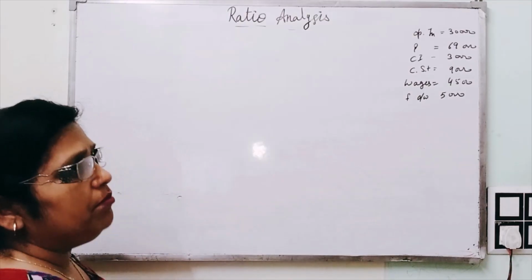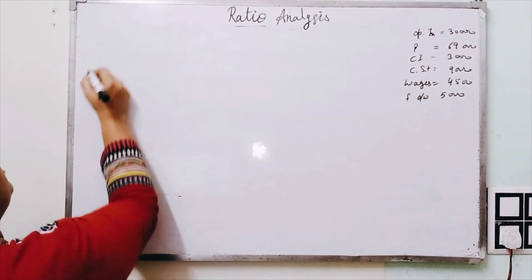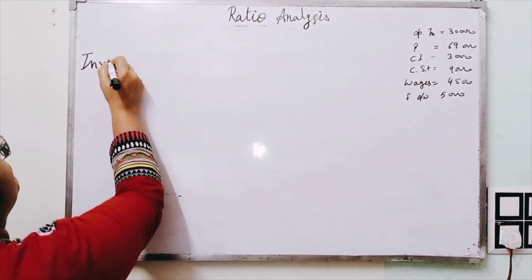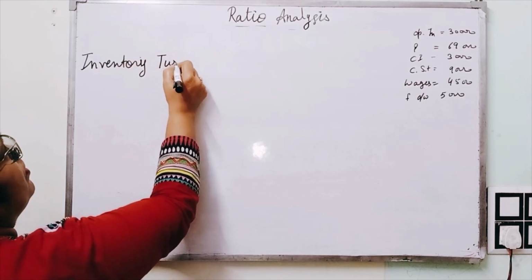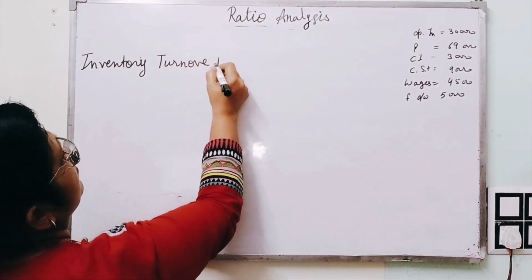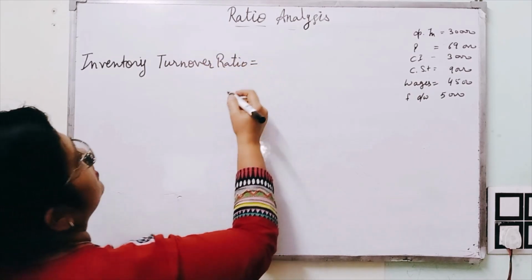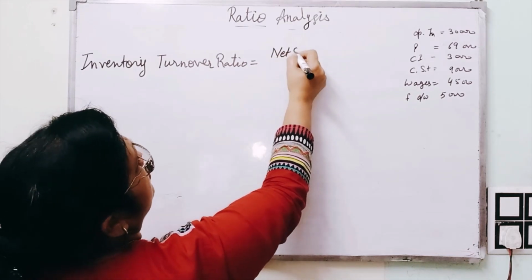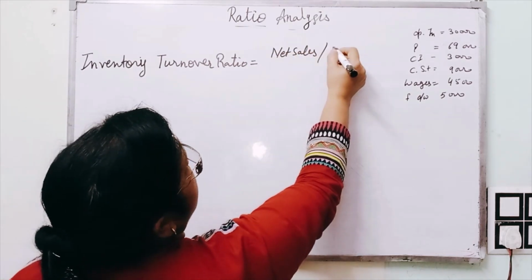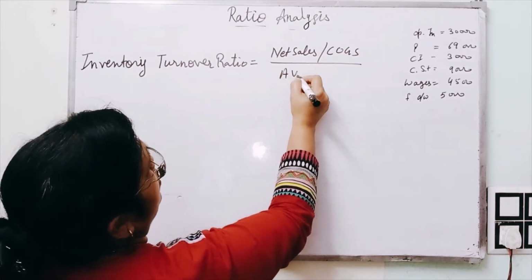Now in this problem, we have to calculate the inventory turnover ratio. First of all, we have to write the formula for it. What is the formula for it? Net sales, or we can say cost of goods sold, upon average stock.